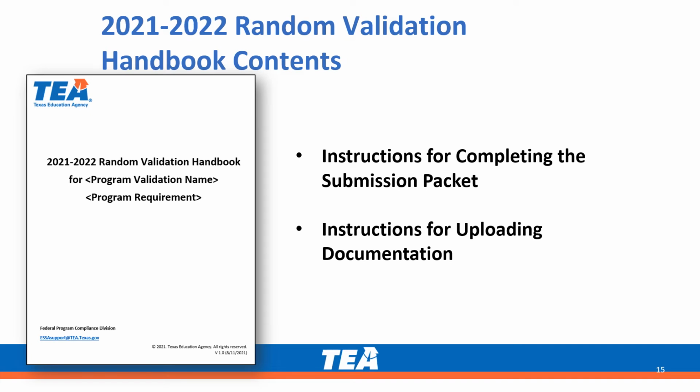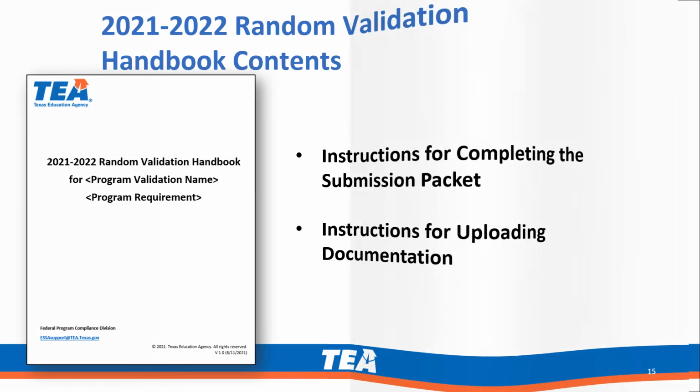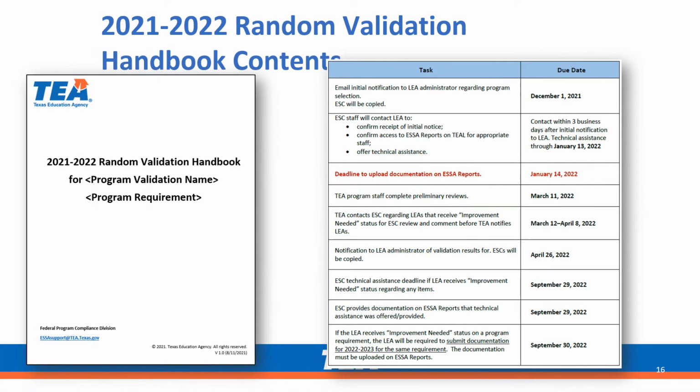The handbook also includes specific instructions for completing the submission packet and instructions for uploading documentation into the ESSA Reports application. The Random Validation Handbook concludes with the Phase 2 Random Validation Timeline. As you can see here, the timeline includes the tasks for the random validation as well as all the due dates.